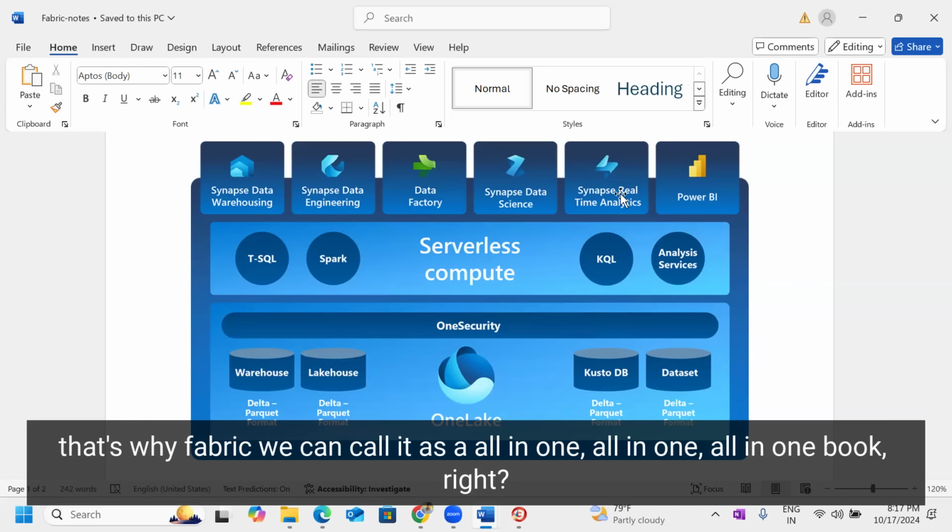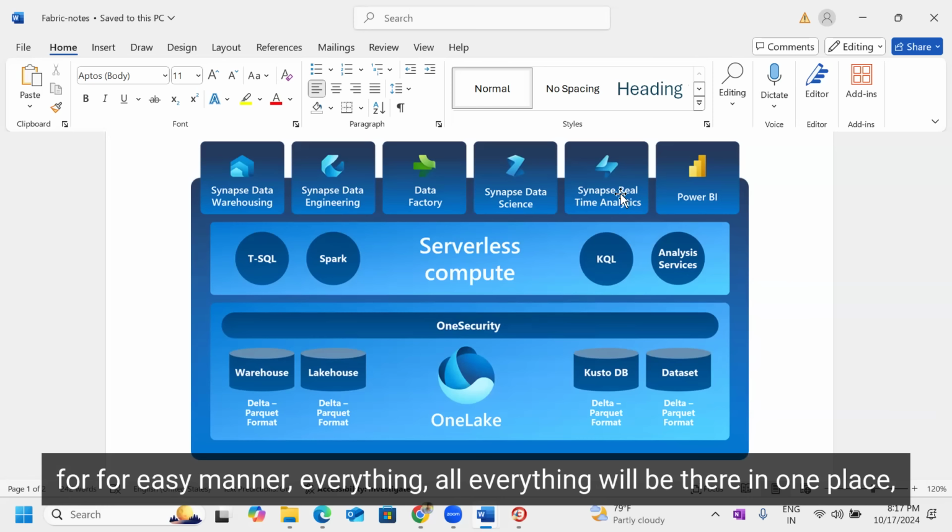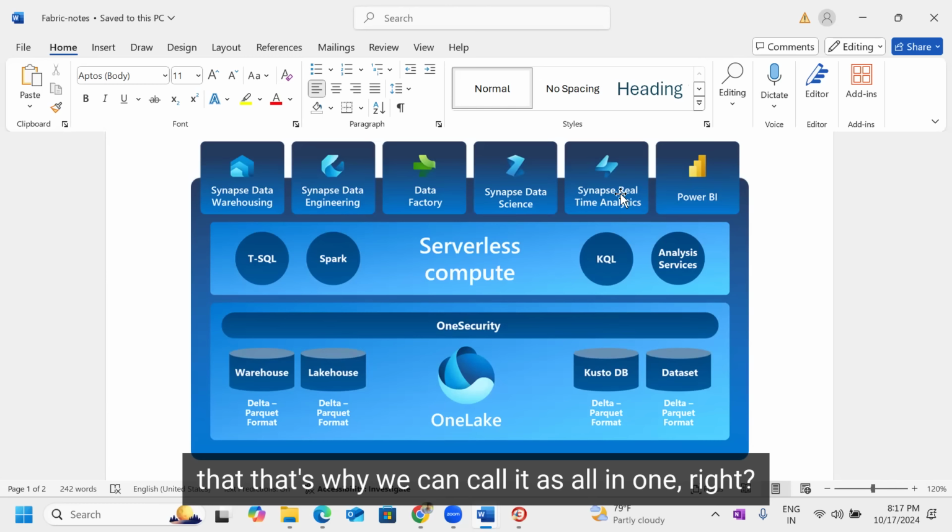That's why we can call Fabric an all-in-one book. All-in-one means one single book having all the subjects: Telugu, Hindi, English, Math, Science, Social. For easy manner, everything will be there in one place. That's why we can call it all-in-one.